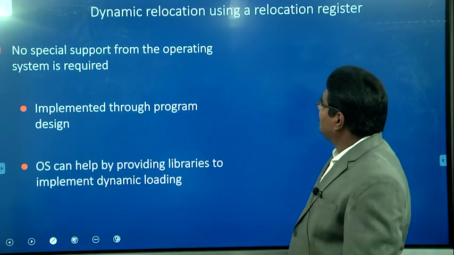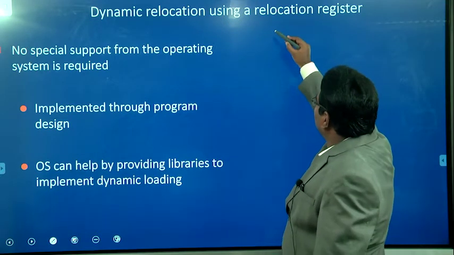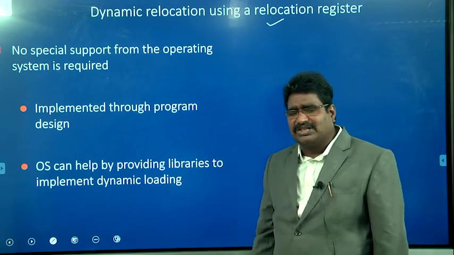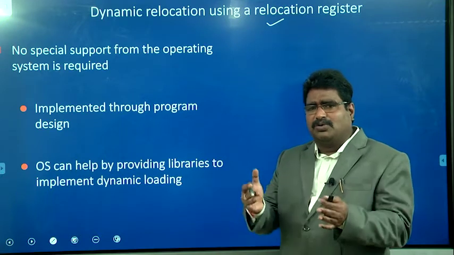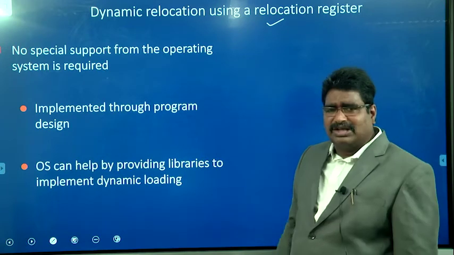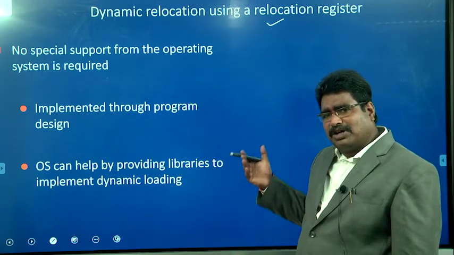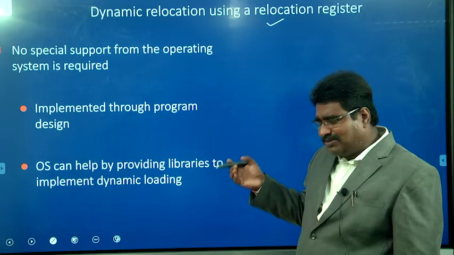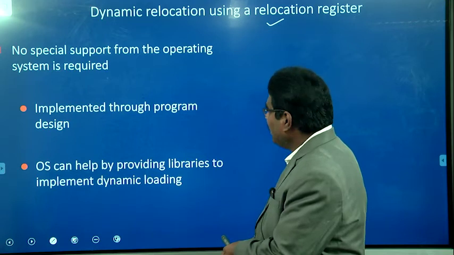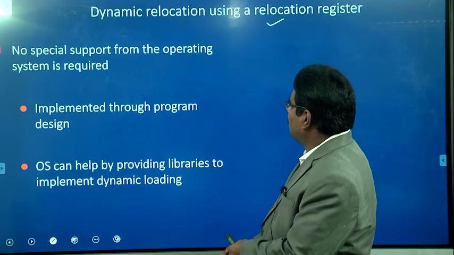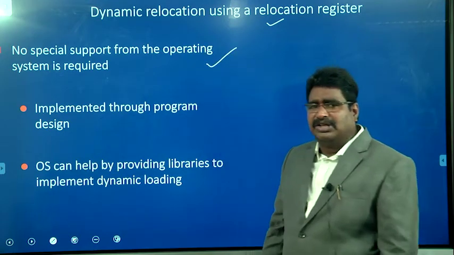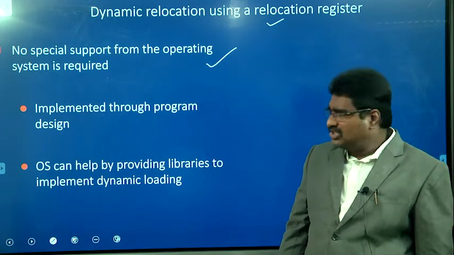The next topic is dynamic relocation using a relocation register. We already know what the relocation register is. For example, assume a process is moved from one memory location to another. Then we automatically change the relocation register value, and it is possible to calculate the dynamic address, that is, where the physical address of the particular process is. Here they clearly explain that no special support from the operating system is required to achieve dynamic relocation.